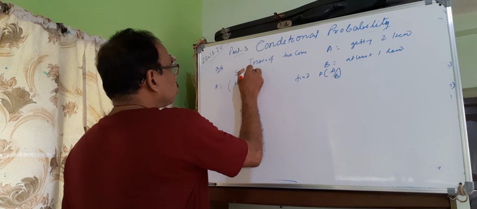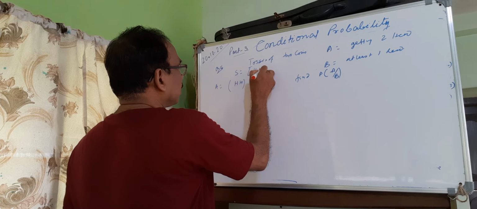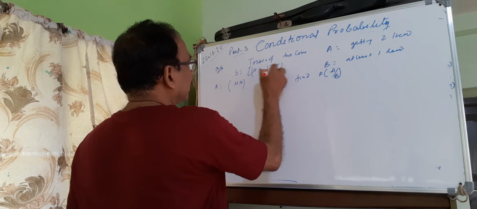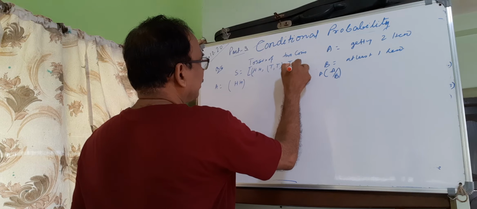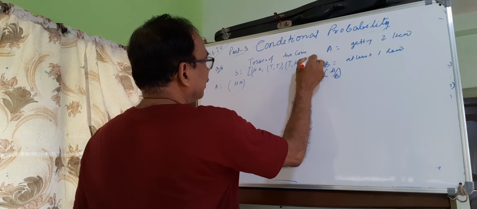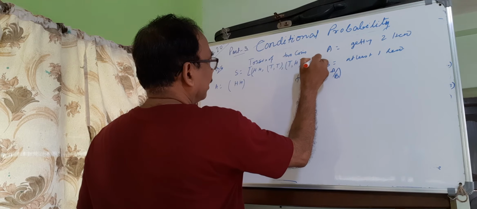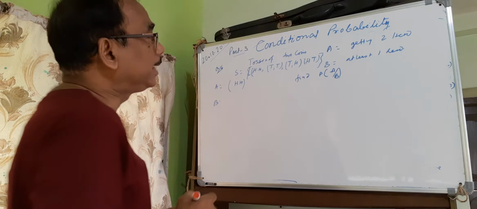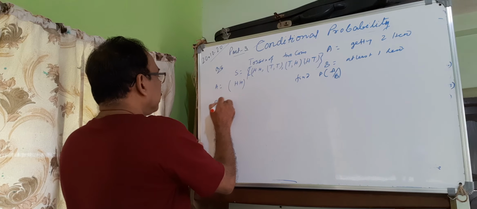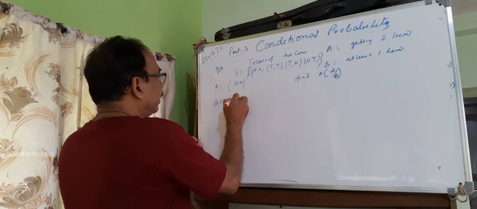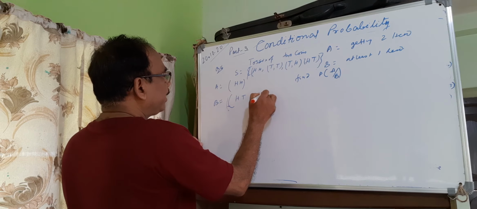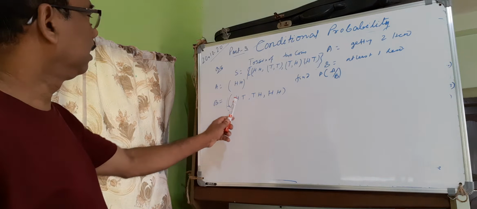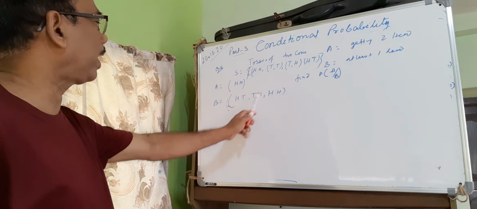Here S is the total sample space: HH, HT, TH, TT. B is given as at least 1 head, that is minimum 1 head: HT, TH or HH. It may be 1, it may be 2.